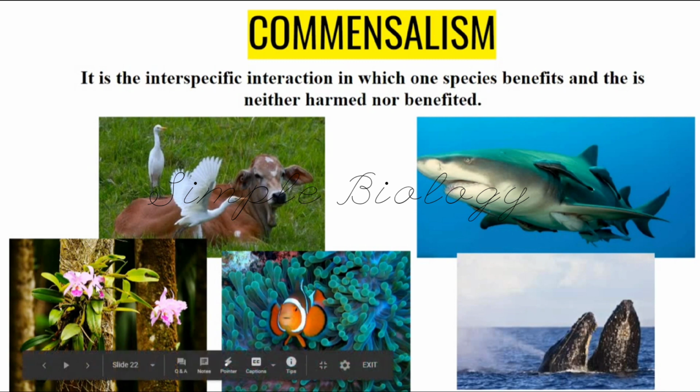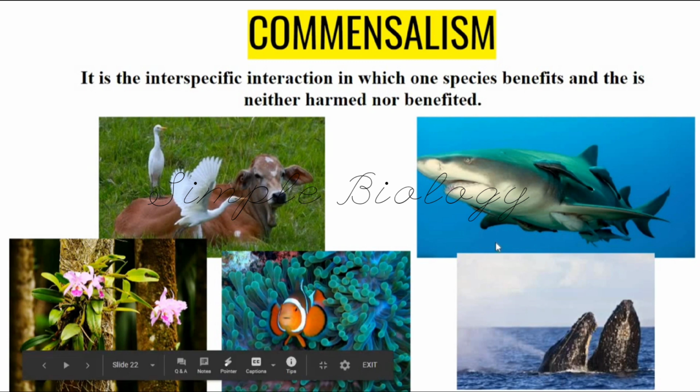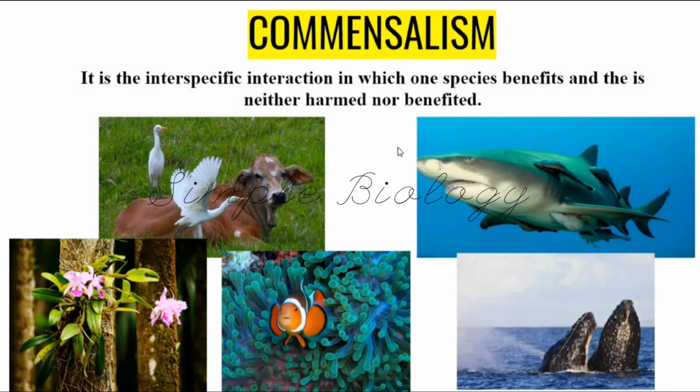Another example for commensalism is orchids growing on a tree. These orchids are growing on the tree, and the tree is neither benefited nor harmed. Two more examples for commensalism are barnacles growing on the whale and sucker on the shark. In all these examples, the organisms which are getting the benefit are not harming the host. So this is called commensalism.